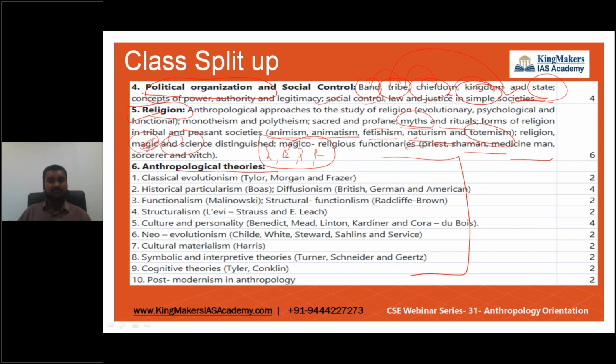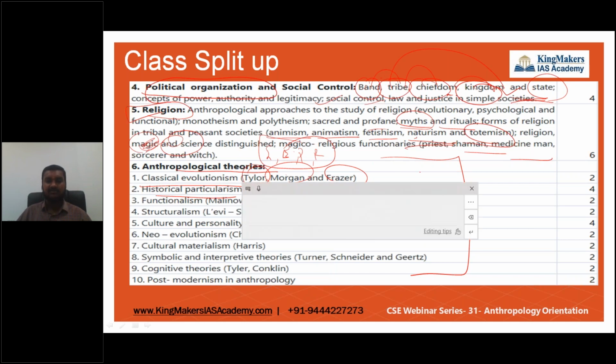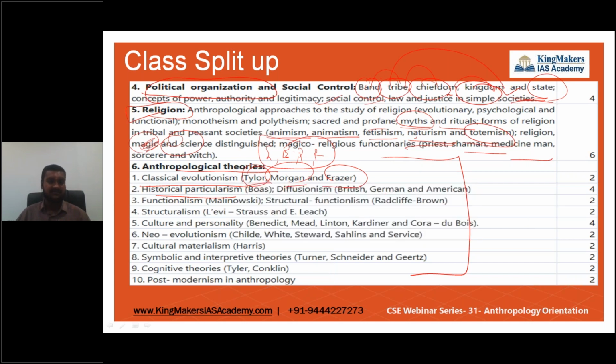There were a lot of anthropologists who worked with their own ideologies. For example, Tylor, Morgan, and Frazer thought of the concept of classical evolutionism. Certain people thought it is because of historical particularism, and a few people thought it is because of diffusionism, a concept that evolved by diffusing from some other people in this world. All these types of anthropological theories, we are going to see.